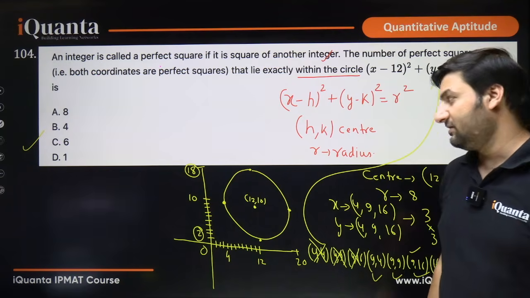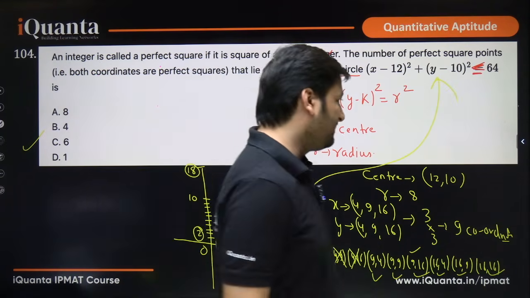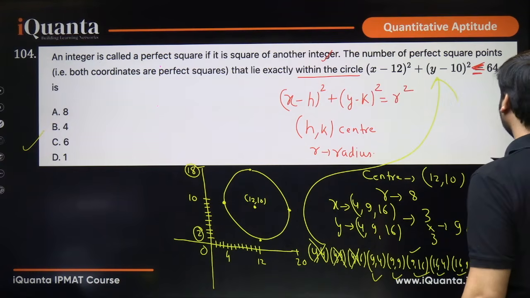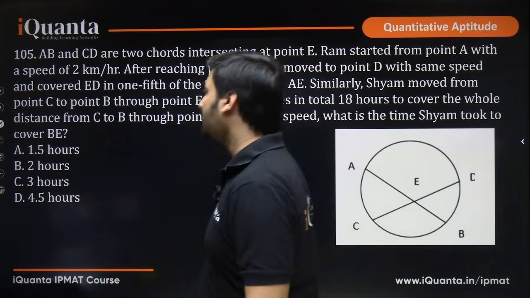I hope this is clear. This is a very good question, okay? It can come in IPMAT Indore. It's very logical. I hope the question is clear to everyone. Now we'll go to the next one, okay? Just a second. Let's go to the next question.